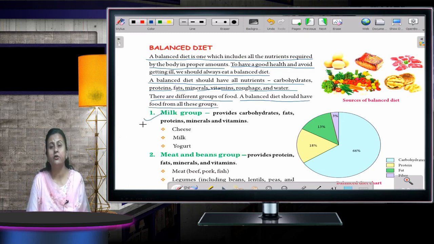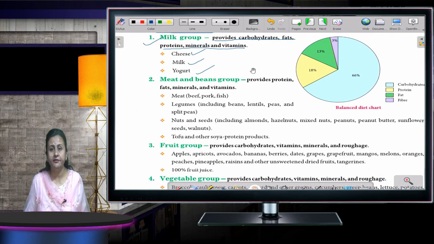First is the milk group. It provides carbohydrates, fats, proteins, minerals and vitamins. What food items are there? Cheese, milk and yogurt. Okay. The second category is the meat and beans group. It provides protein, fats, minerals and vitamins again. And what are the other sources? Meat, legumes, nuts and seeds.